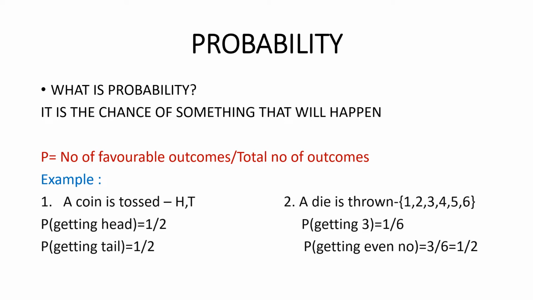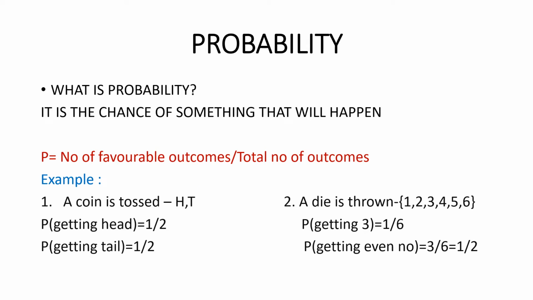The first example: a coin is tossed. When you toss a coin, there is a probability of getting a head or a tail. So there are two outcomes, and we put the 2 in the denominator. The question asks for the probability of getting a head. The favorable outcome is only 1, because there is only one head, so it's 1 by 2. And the probability of getting a tail? Same again, 1 by 2, because there is only one tail.